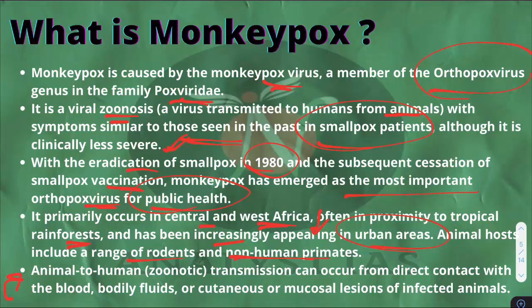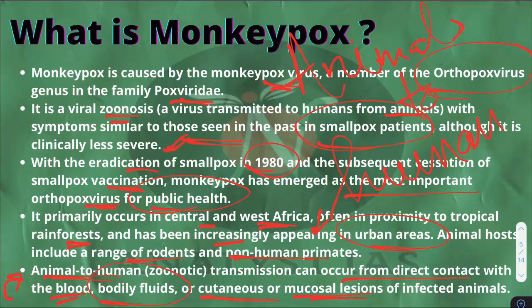Of course, it's going to be transmitted from animals to humans. So zoonotic transmission is a transmission that happens from animals to humans. It can occur from direct contact with the blood, bodily fluids, or cutaneous or mucosal lesions of infected animals.